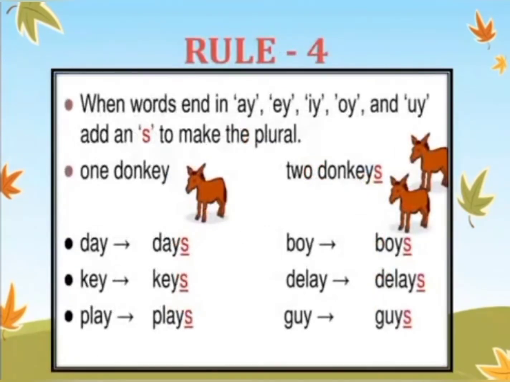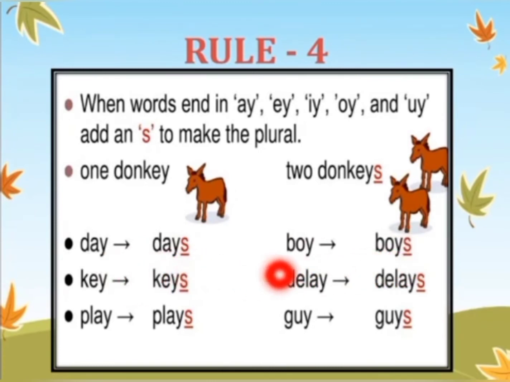Let's move to rule number 4, which says that when words end in ay, ey, iy, oy and uy, that means a, e, i, o, u. As we learned in rule number 3, if before y you have a consonant, then ies. And if you have a vowel before the y, then we will only add s to make it a plural. Like one donkey, two donkeys, day, days, boy, boys, key, keys, delay, delays,